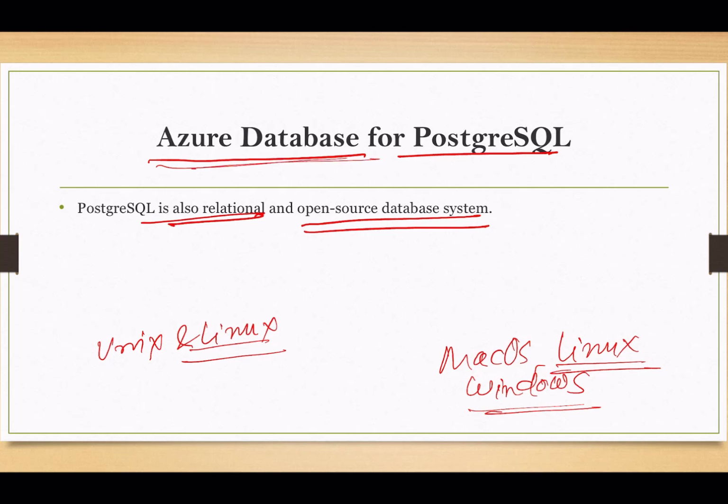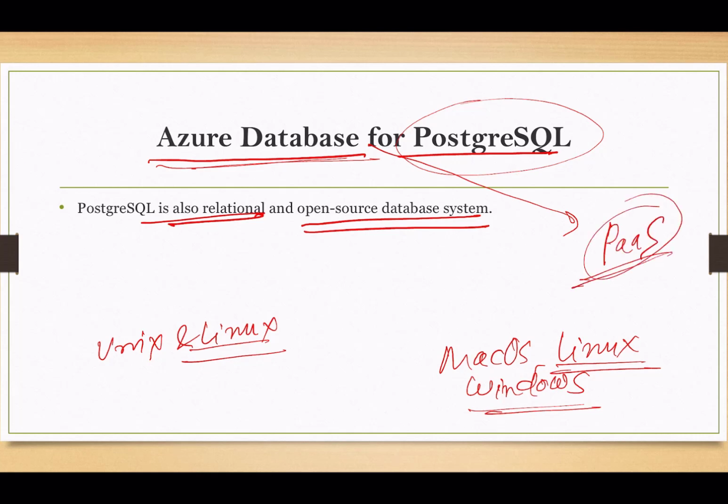So Azure Database for PostgreSQL is a managed version of PostgreSQL in Azure. As we already talked about Azure Database for MySQL, similarly, Azure Database for PostgreSQL allows us to utilize a powerful database system without having to manage the server, database security, performance, and other administrative tasks. That means it is also a platform as a service offering. Here, everything is done by the cloud service provider.